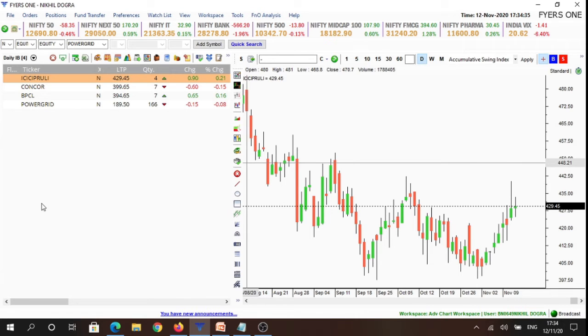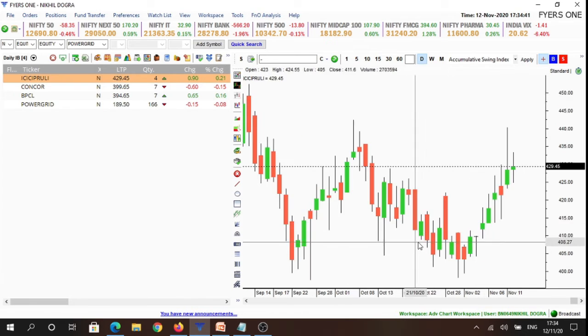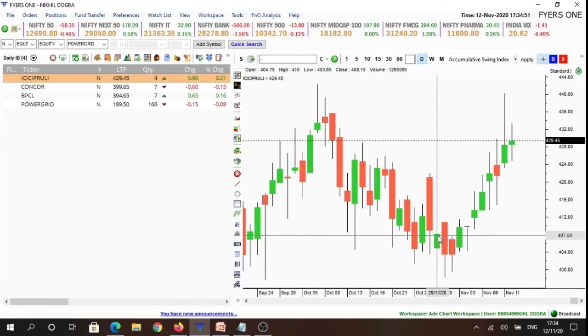If we analyze our stock watch list for tomorrow, the stocks that we have chosen are all inside candlesticks, and the stocks are ICICI Prudential Life Insurance, Concor, Bharat Petroleum, and Power Grid. And I will repeat again that as these are all inside candlesticks, we would be trading breakout to either direction of today's highs and lows, which in tomorrow's context are going to be previous day highs and lows.